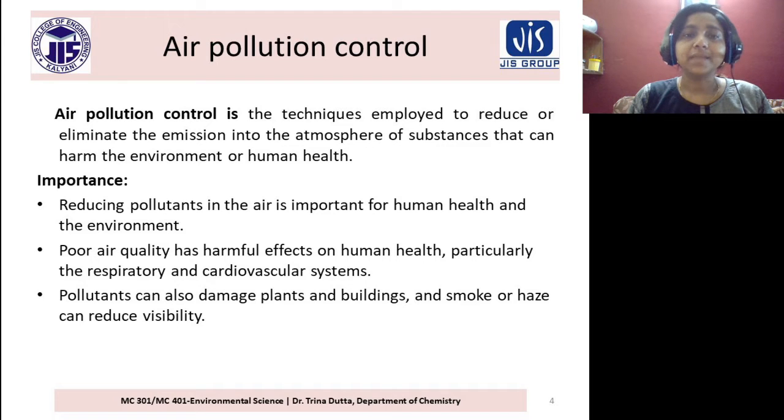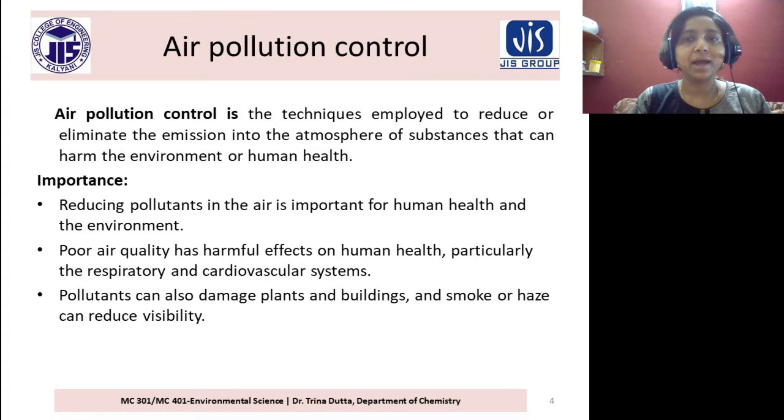So what is air pollution control? Air pollution control is the techniques employed to reduce or eliminate the emission into the atmosphere of substances that can harm the environment or human health. So, different toxic elements are there in the environment.